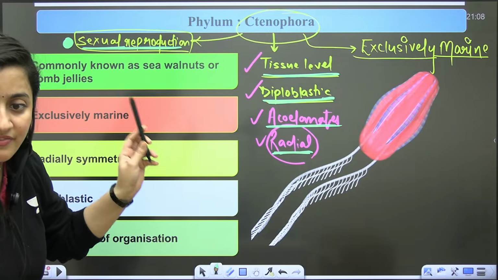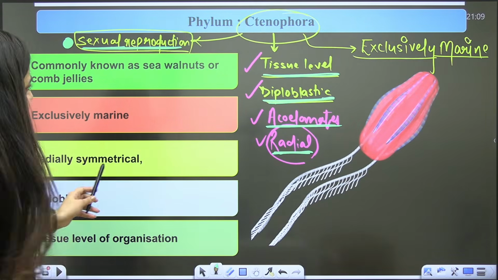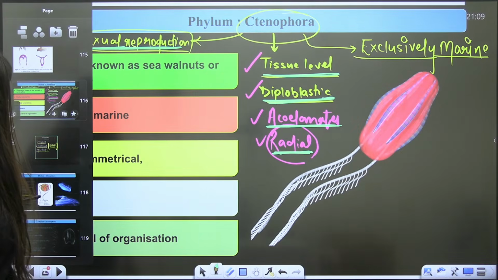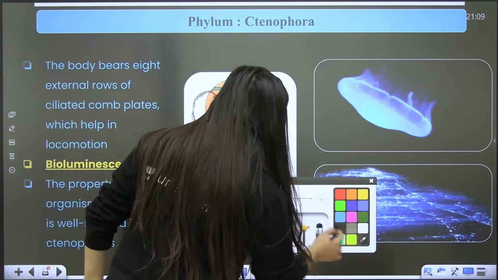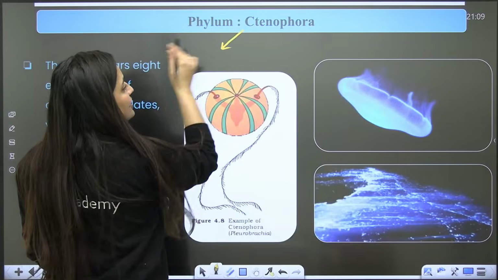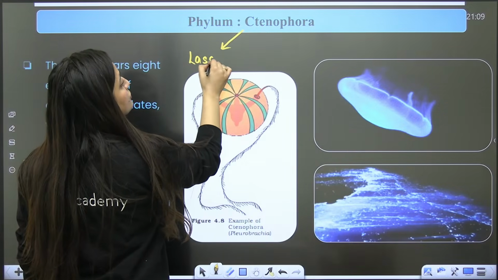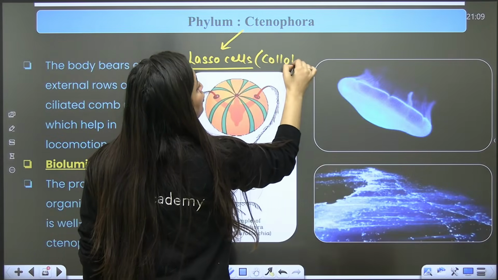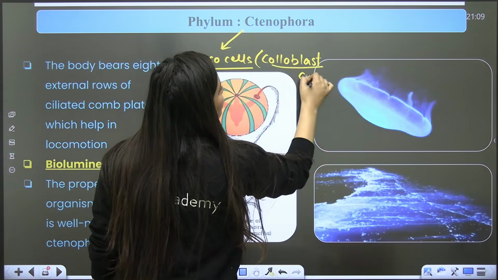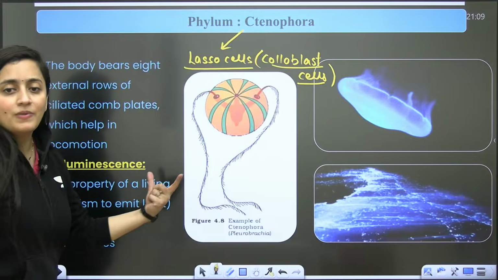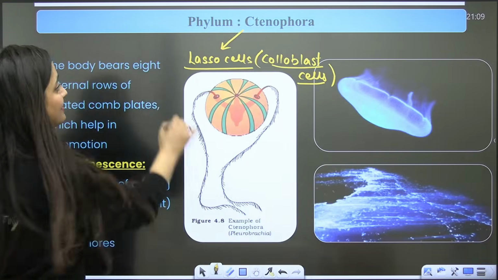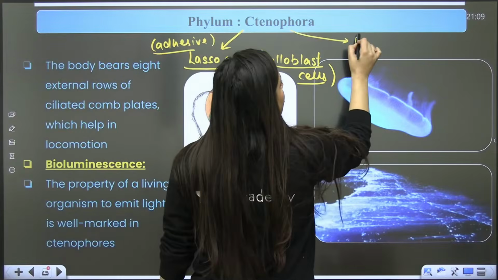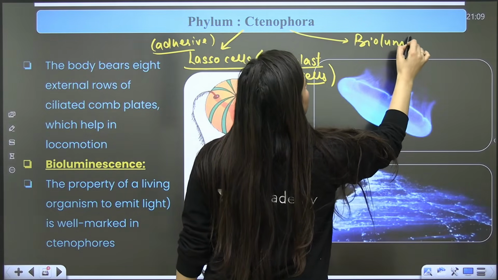Organisms are exclusively marine. Is that clear? Right? Now, when you talk about the special characters, here we will see lasso cells. They are adhesive cells, also known as colloblast cells. They are adhesive in nature. And in this phylum, you will see bioluminescence.